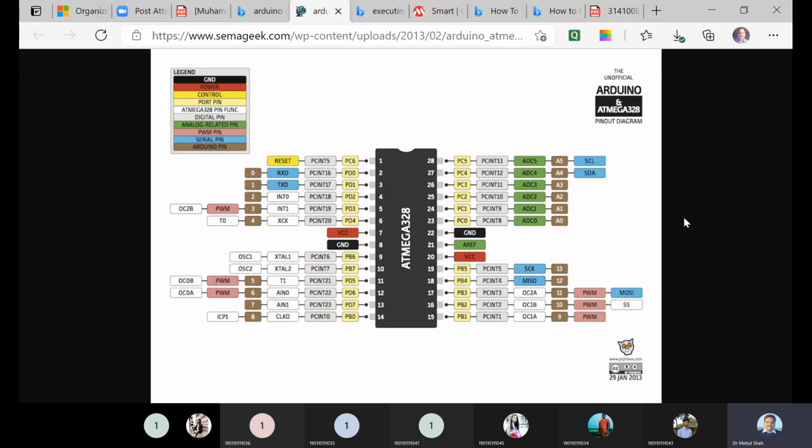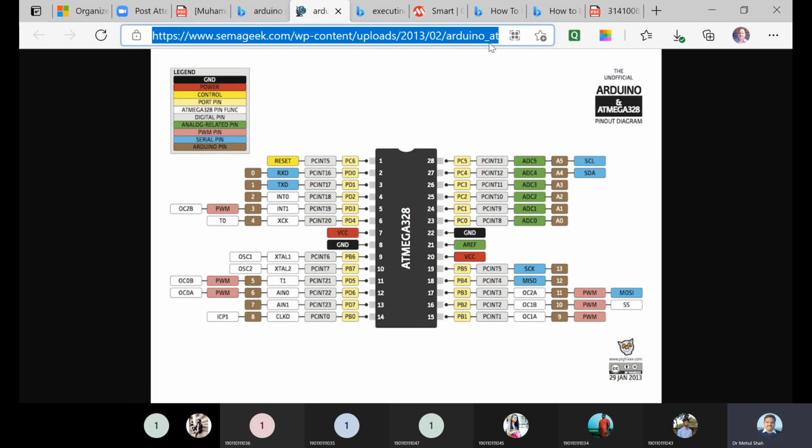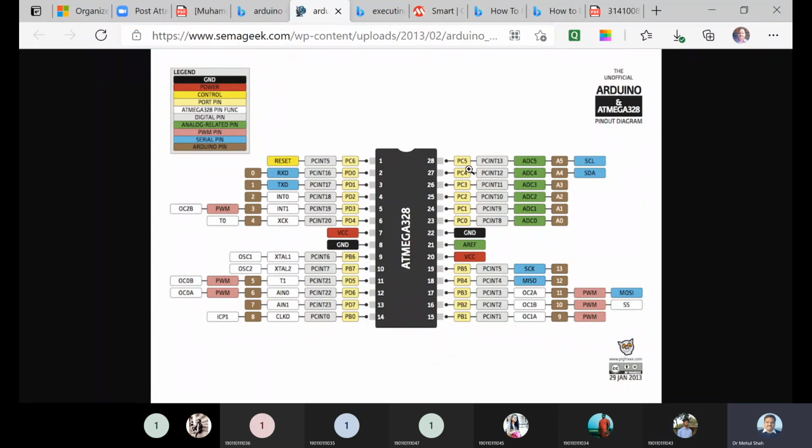This is the pin diagram. Can you see the pin diagram? It shows the Arduino to Atmel pin mapping. On the right-hand side, these are the pins of the Arduino; the outermost are the pins of the Arduino Uno board. On the Arduino Uno board we have A0, A1, A2, A3, A4, A5, and we have digital pins 0, 1, 2, 3, 4, 5, 6, 7, 8, 9, 10, 11, 12, 13. These brown colored pins are the pins of the Arduino Uno.